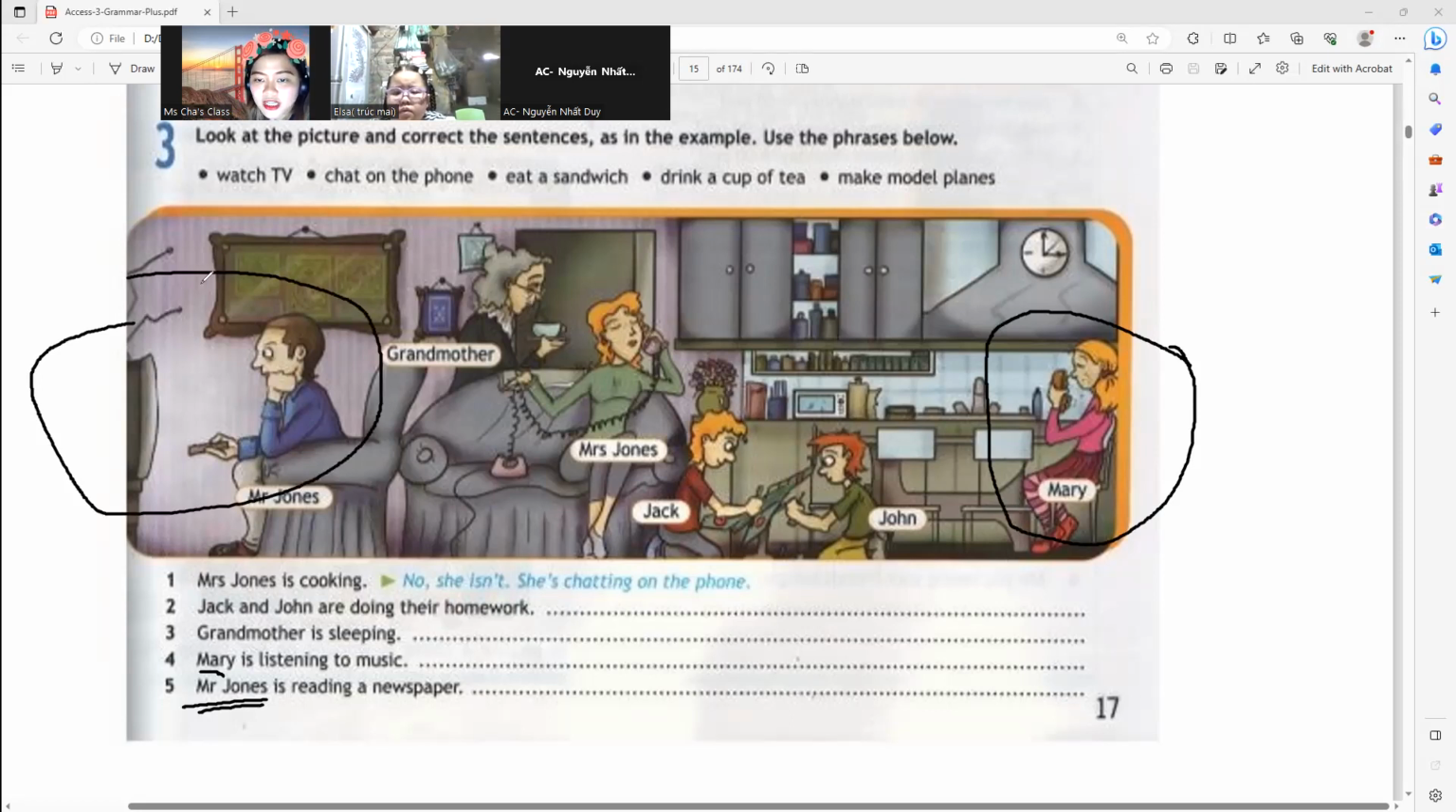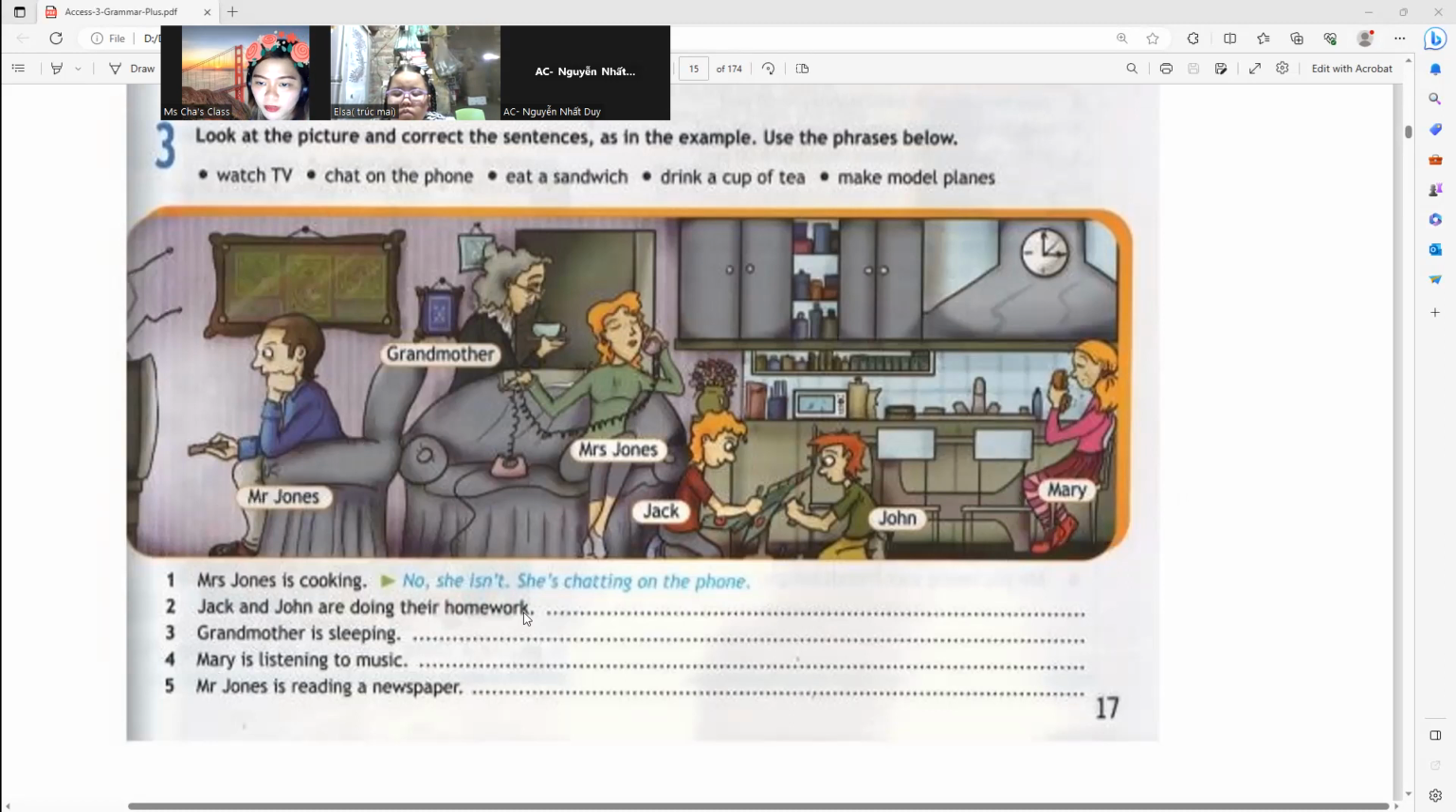You can notice and you can explain the difference between the following. Okay. All right. How about right now? Here, they are making their model planes. Eating a sandwich. All right, I didn't notice that one. A cup of tea, drinking a cup of tea.